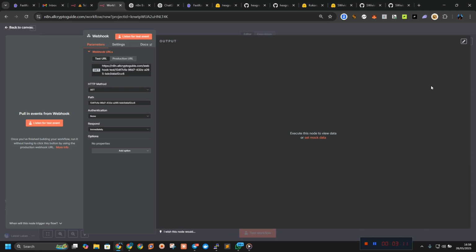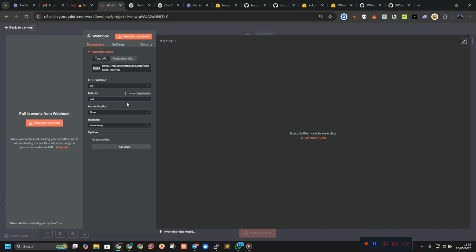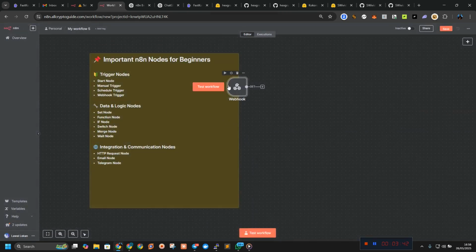You get a special URL from n8n. This is the URL. You can even name this URL. So let's say you want to build a resume generator, and the person inputs whatever you want inside the form, and it is going to give you the results right here. Whenever someone sends data to this URL, your workflow begins, and it opens the door for other automation. So like I said, this is the webhook node.